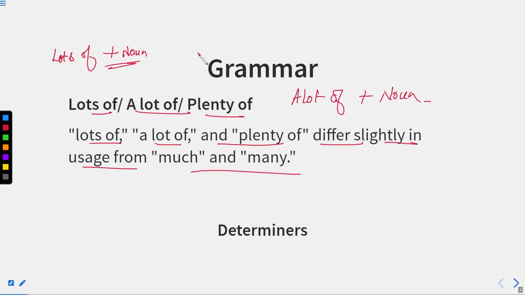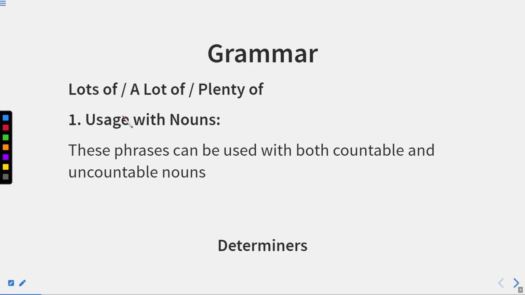I told you that many and much both show something in large quantity, but many is used only for countable nouns, whereas much is used with uncountable nouns. That's it. But if you see lots of, a lot of, and plenty of, these phrases can be used with both countable and uncountable nouns. I told you before as well that countable nouns refer to those nouns which can be counted in terms of 1, 2, and 3. But uncountable nouns cannot be counted in terms of 1, 2, 3, but they can be measured.